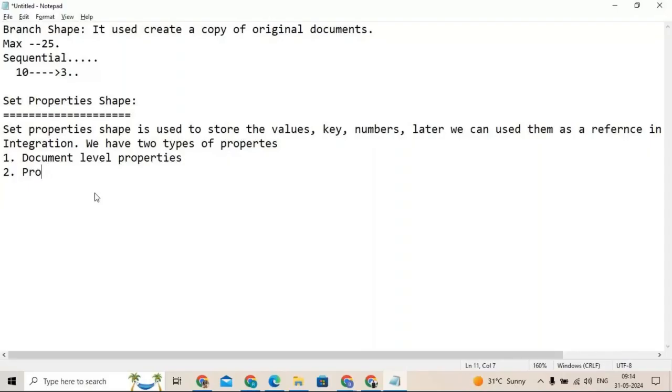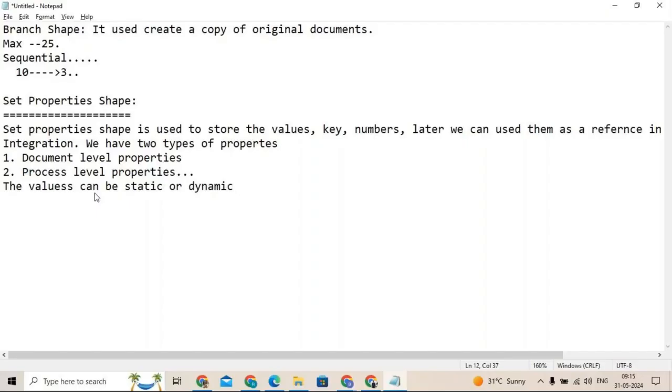What does it mean, process level properties? I will explain. But basically we have two types of properties, one is process level and another is document level. These values can be stored statically or dynamically.